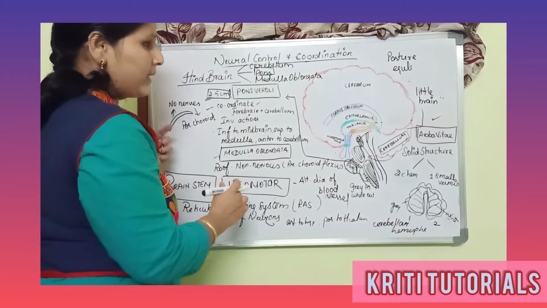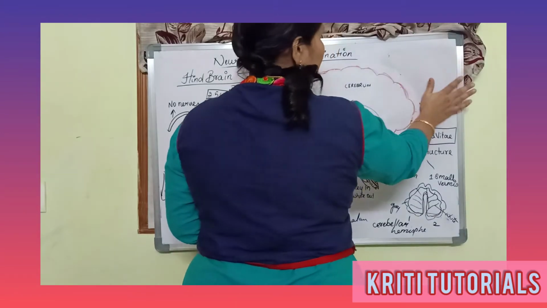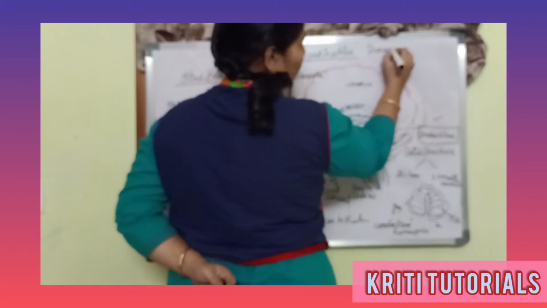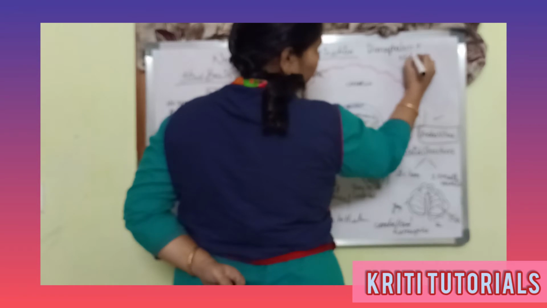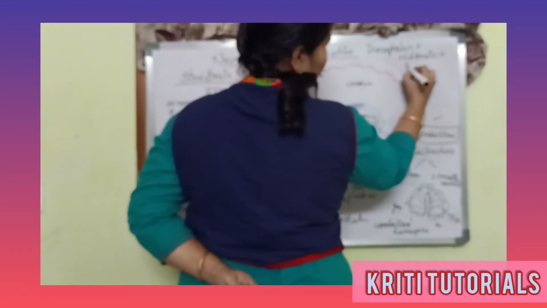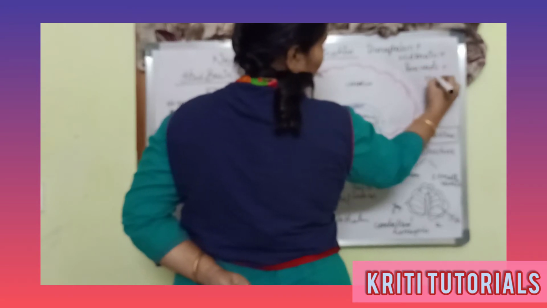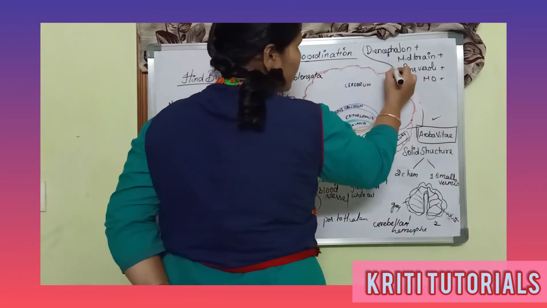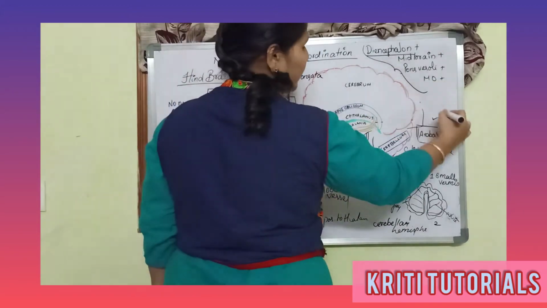So coming to the brainstem, we should be very clear that the brainstem includes the parts of diencephalon plus midbrain plus pons varolii plus medulla oblongata, right, and cerebellum. So all these parts right from the diencephalon come under the brainstem.